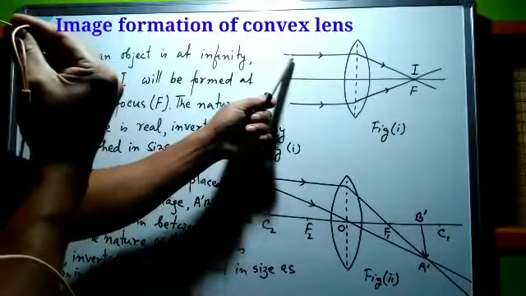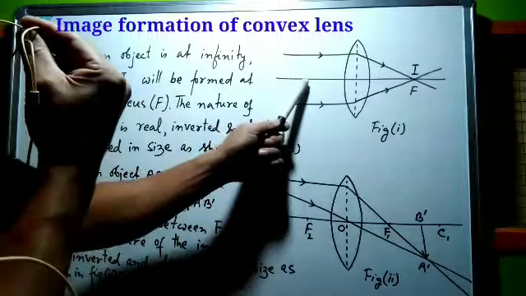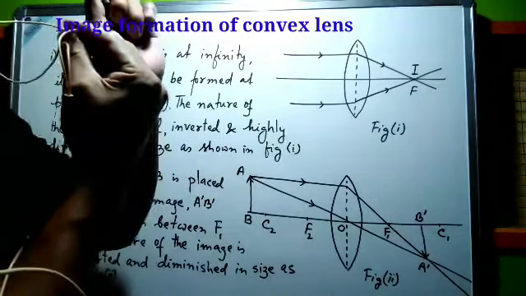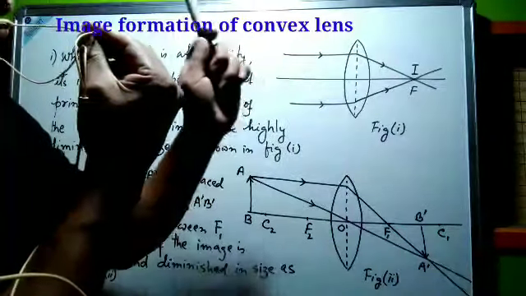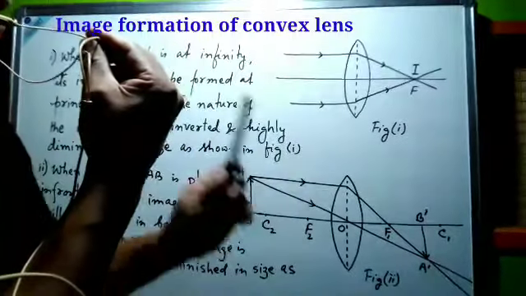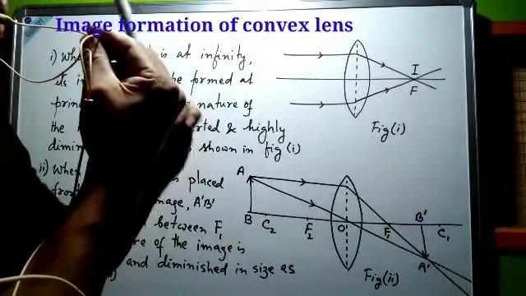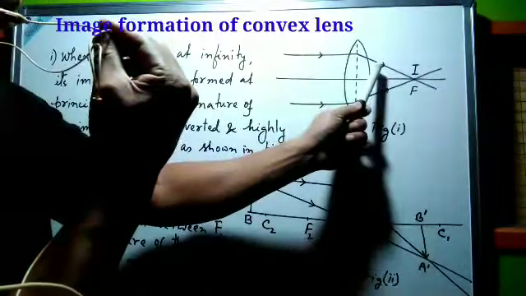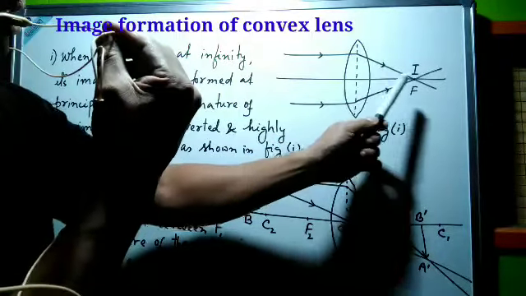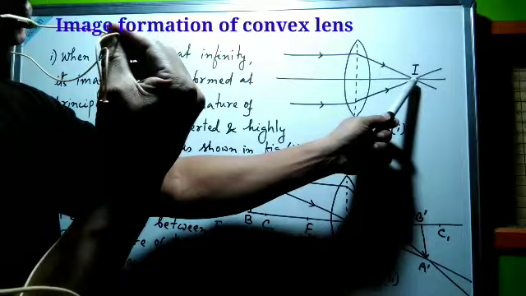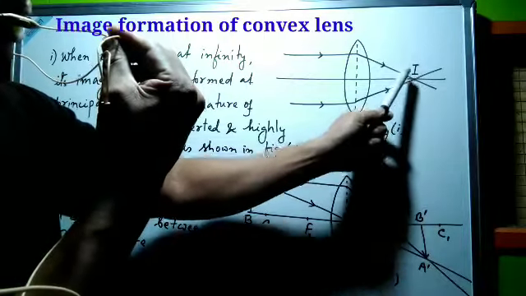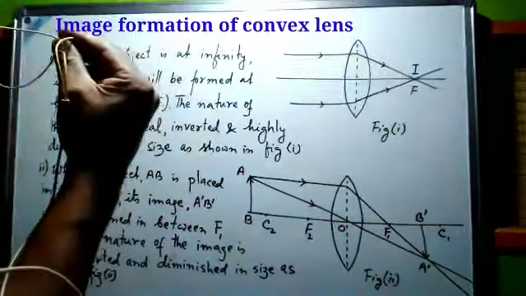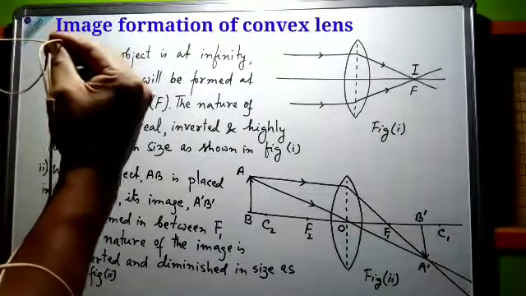So when the incident light rays are parallel to the principal axis, then after refraction, the refracted light rays should pass through the principal focus. So the two refracting light rays are intersecting at focus, that is capital F, and this intersecting point will be the position of image, that is capital I.